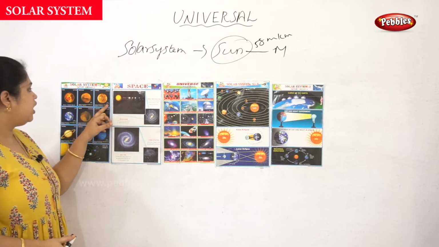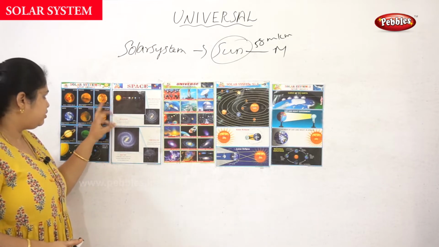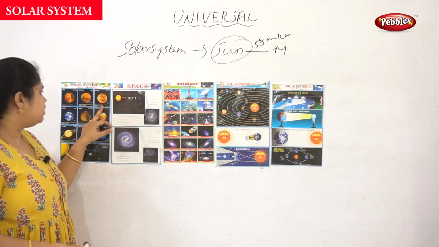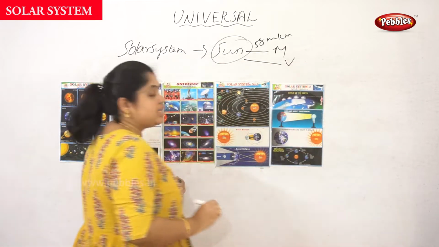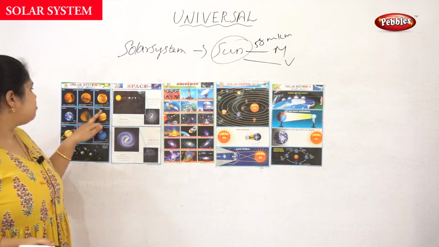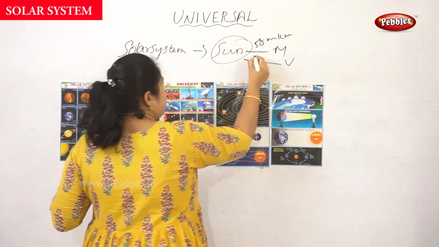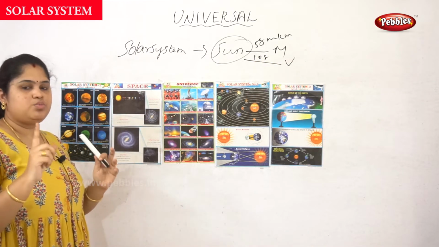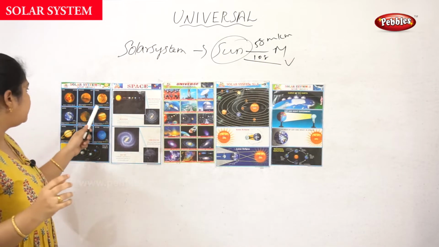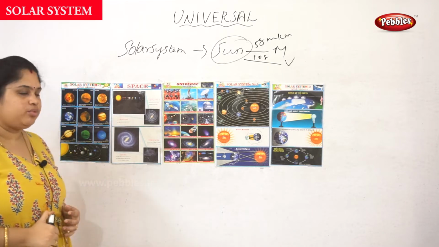Next, Venus. A year on Venus is 225 days. The distance from the Sun to Venus is nearly 108 million kilometers, and the diameter is 12,105 kilometers.